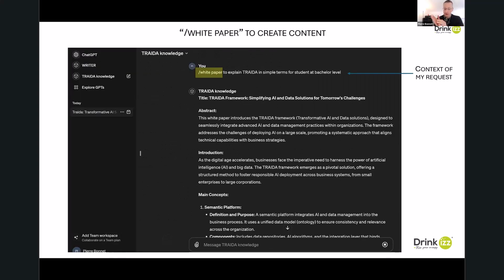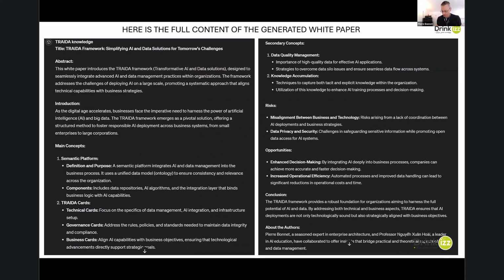Now, a white paper. So /white paper to explain Treda in simple terms for students at bachelor level. You see, this is my context. This is not for a PhD. This is for a student. And I obtain the white paper.